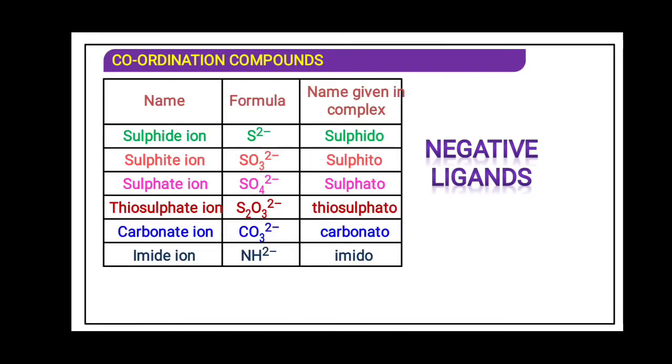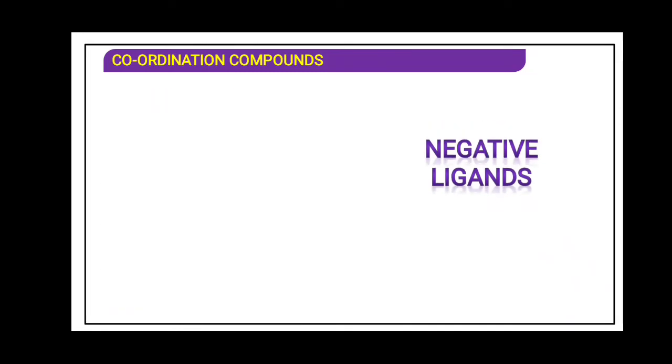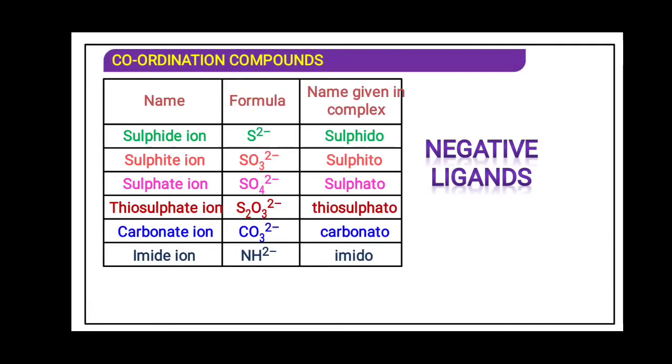All negative ligands will end with O. Here you can see with the valency 2 minus: sulfide, sulfido; sulfite, SO3 2 minus, that will be sulfito; sulfate, SO4 2 minus, sulfato; thiosulfate, it will be thiosulfato; carbonate will be carbonato; imide, that will be imido, NH2 minus. Previously we have seen NH2 minus, and here we are seeing imido.